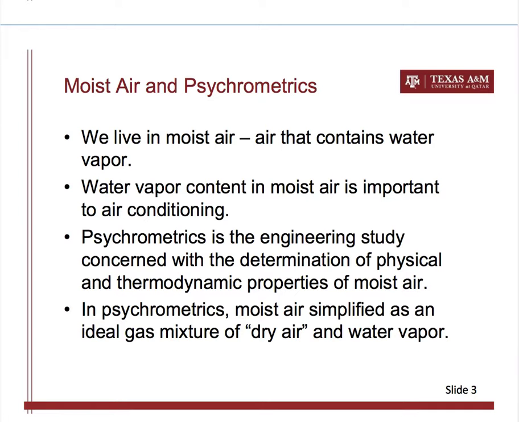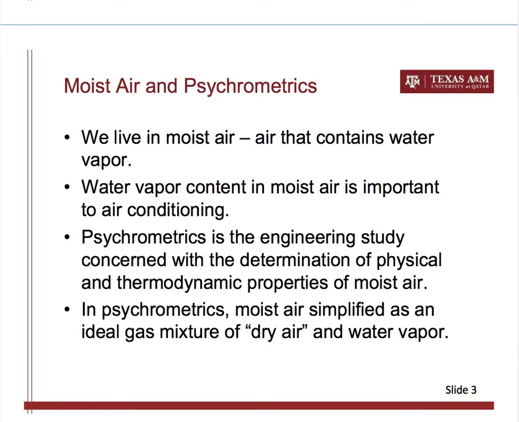There's no condensation of water vapor if you cool a pure substance ideal gas air. However, in air conditioning, the water vapor may condense, and you may also add water vapor to a moist air so that you can control the moisture content or the water content in air to achieve the desired condition.